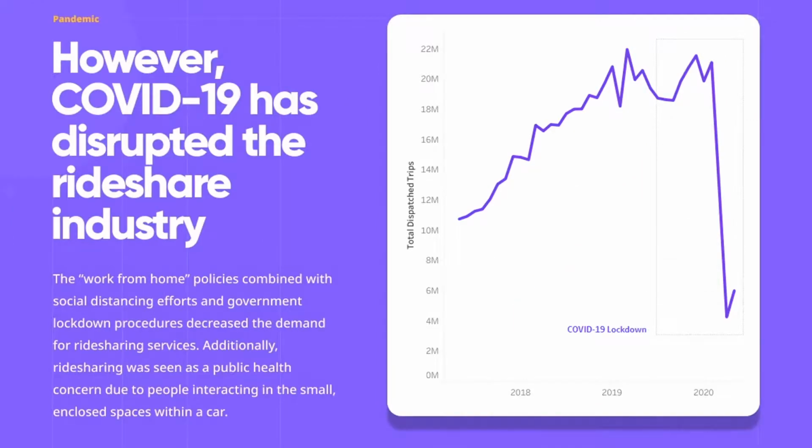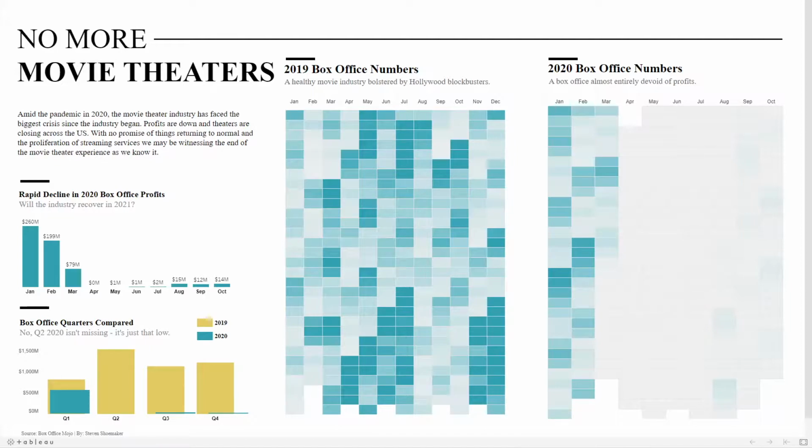However, COVID-19 has disrupted the rideshare industry in the US. We can see in the graph that ever since the COVID-19 lockdown, the total dispatch trips have sharply declined. Another example is this one, talking about how the pandemic has affected the box office numbers and box office profits of movie theaters in the US.